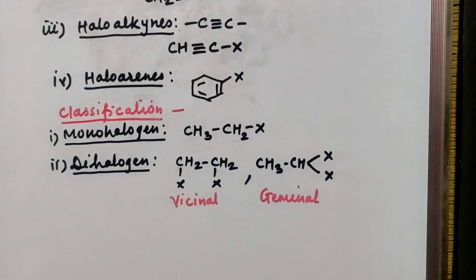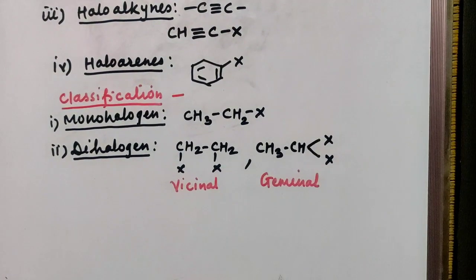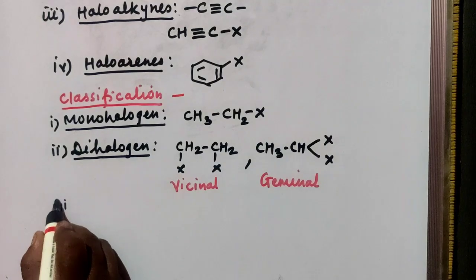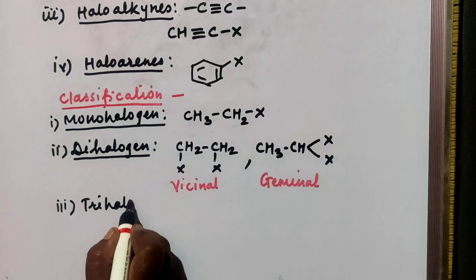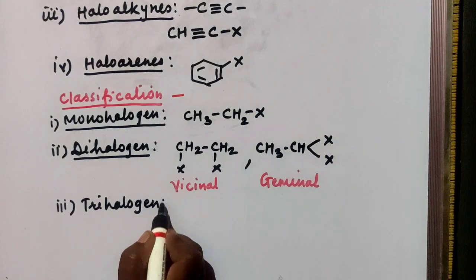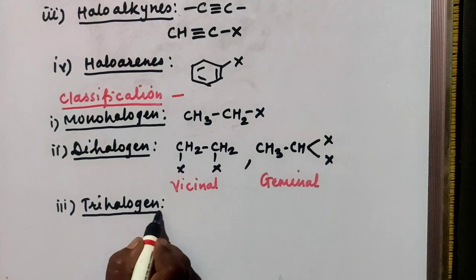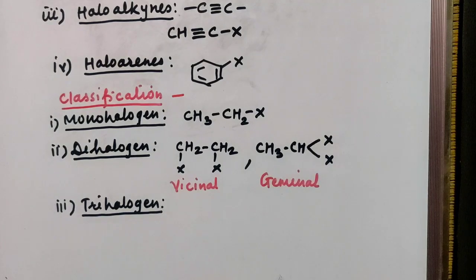Then the next one is trihalogen derivatives of hydrocarbons or alkanes. In trihalogen derivatives, 3 halogen atoms are present, meaning 3 hydrogen atoms of the hydrocarbon are replaced by 3 halogen atoms.